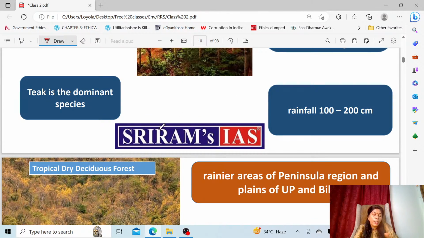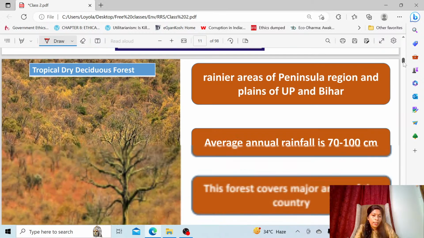It is called the dry deciduous forest. We have seen evergreen forest, moist deciduous, and dry deciduous. So where can you find these types of forest? The largest area in India is occupied by this forest only. They have already asked this statement as such in the UPSC exam. So when you are studying about the forest, you have to be careful with statements related to that forest, including the character of the forest.